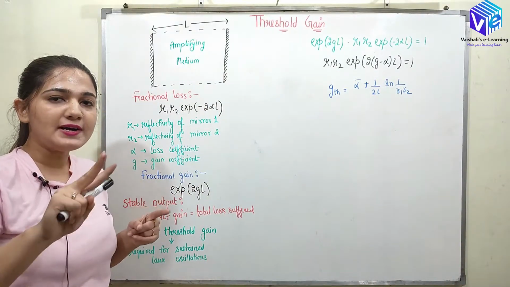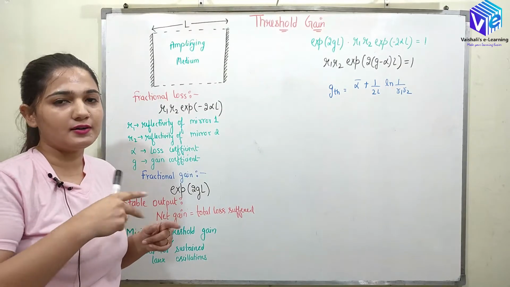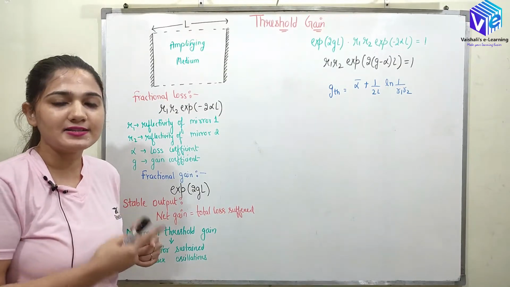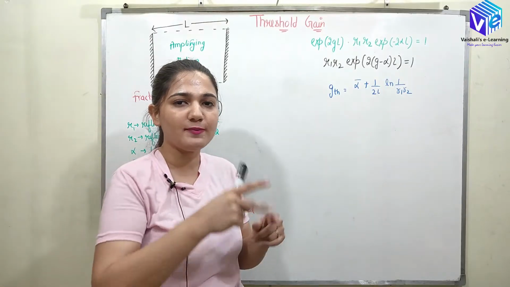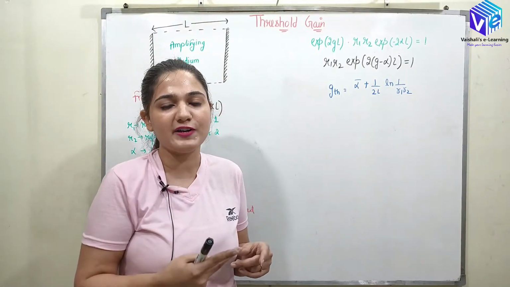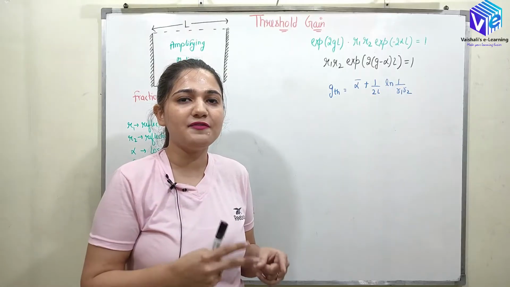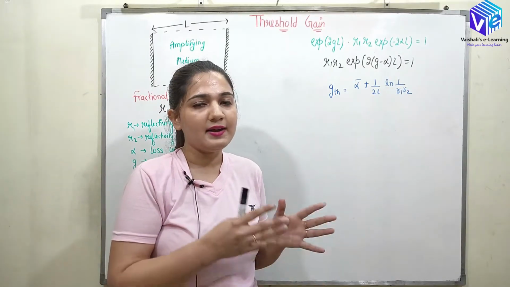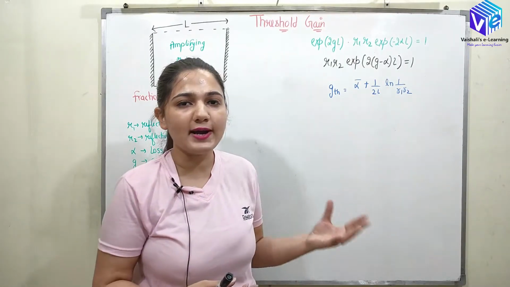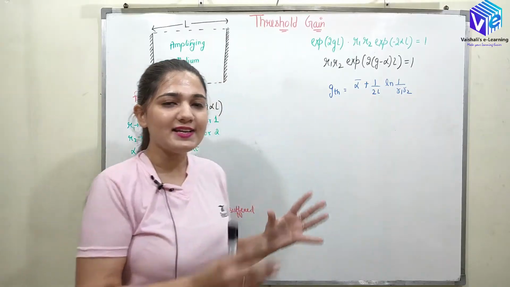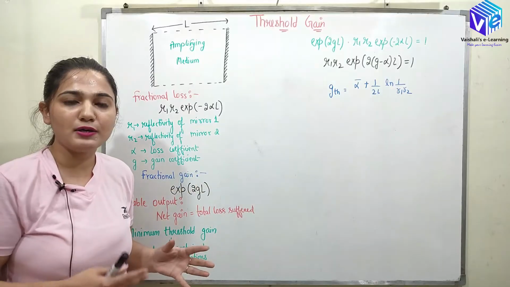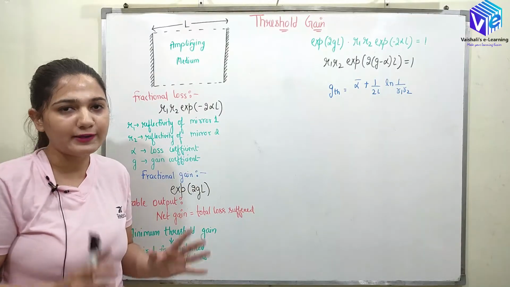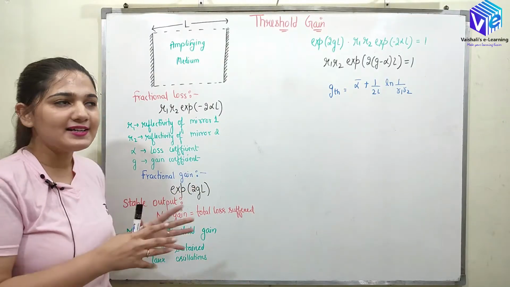Right, so two conditions were required for a device to act as a laser. The first condition was the population inversion that we have already talked about. The second condition was the optical feedback. With the help of optical feedback, we were getting a gain, and we were getting the coherent emission as well. So let's understand how, with the help of this Fabry-Perot resonator, we are going to understand the threshold gain.